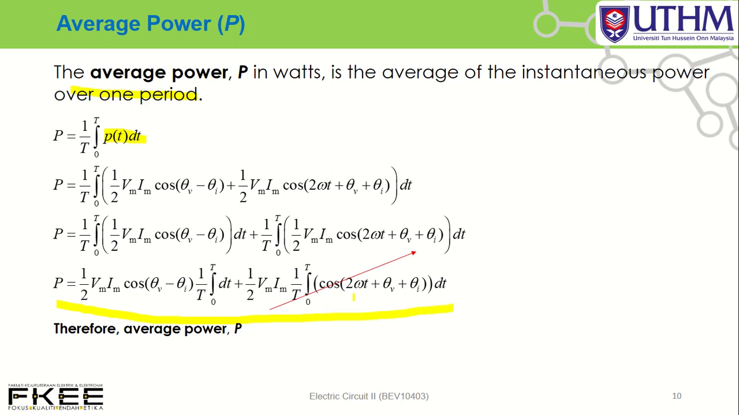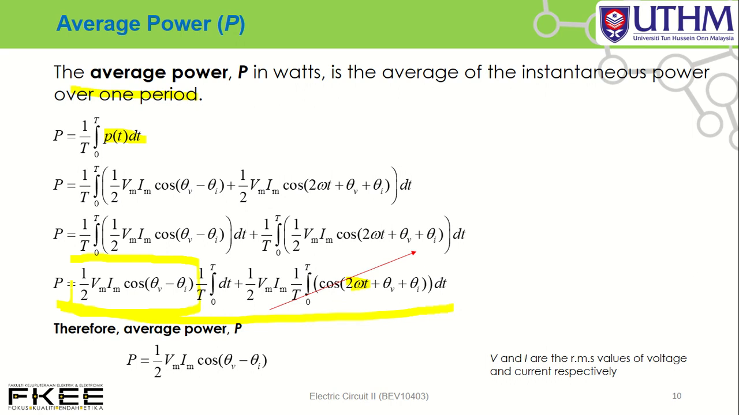Okay, so integrate cos. This is a sine wave because we have omega. So when you integrate this one, it equals 0. So your average power equals this part. If you integrate dt, you get a constant. So your P equal to 1/2 Vm Im cos(theta v minus theta I). This is your average power, because when you integrate cos omega t it equals 0.